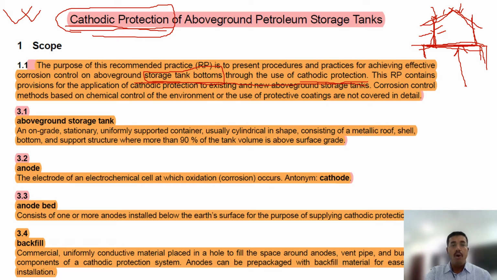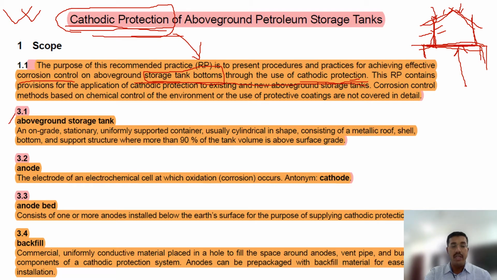So the scope mentioned here is achieving effective corrosion control on aboveground storage tank bottoms through the use of cathodic protection. This procedure is for the storage tank bottom through the use of cathodic protection. These are some of the definitions I have put here. In Chapter 3 there are usually definitions.